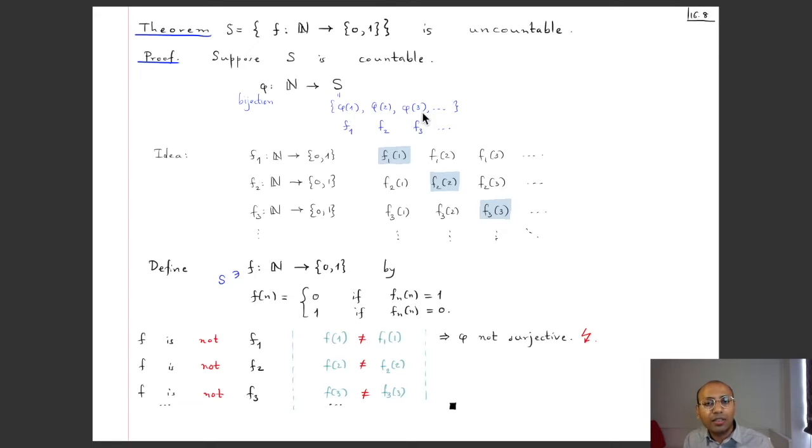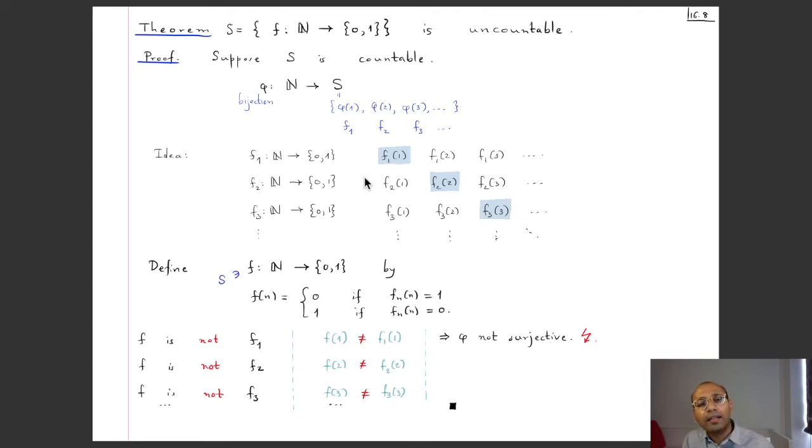So all of these are functions. So let's call phi(1) the function f1, that's a function from N to {0, 1}. Let's call the function phi(2) as f2, so that's a function from N to {0, 1}. The function phi(3) I call f3, and that's a function from N to {0, 1}, and so on. Now the idea of the proof is that we'll arrive at a contradiction by constructing a function from N to {0, 1} which belongs to this set, but it is not the phi of anything. Okay. Now for it to be the phi of something, it should be either f1 or f2 or f3 or some fk, but we'll show that it cannot be any of these.